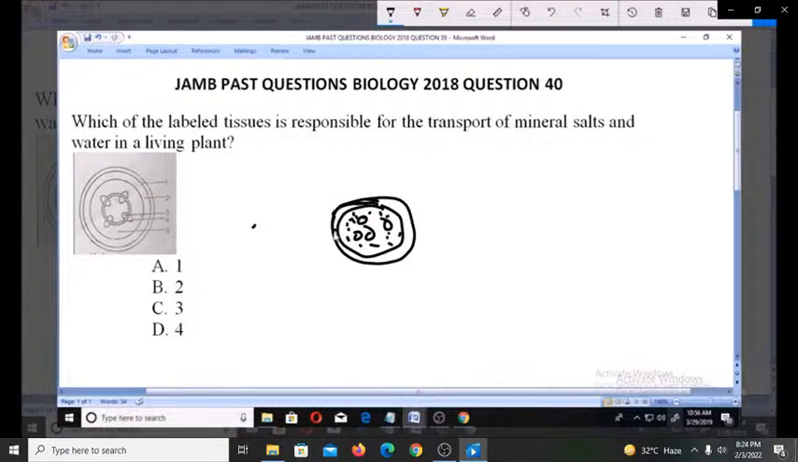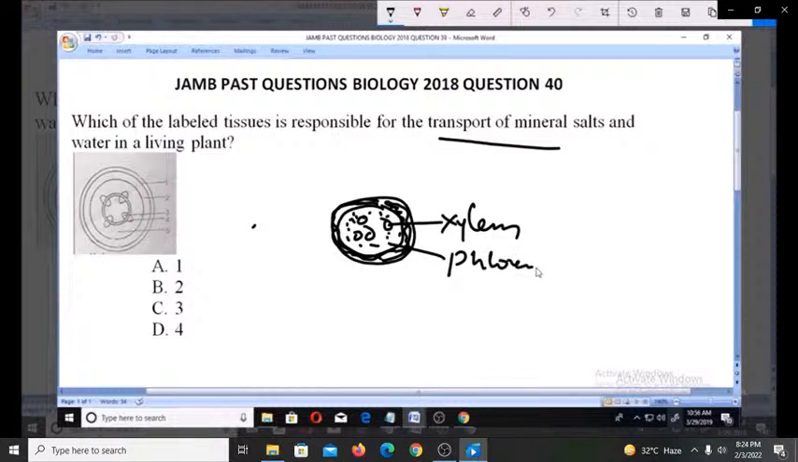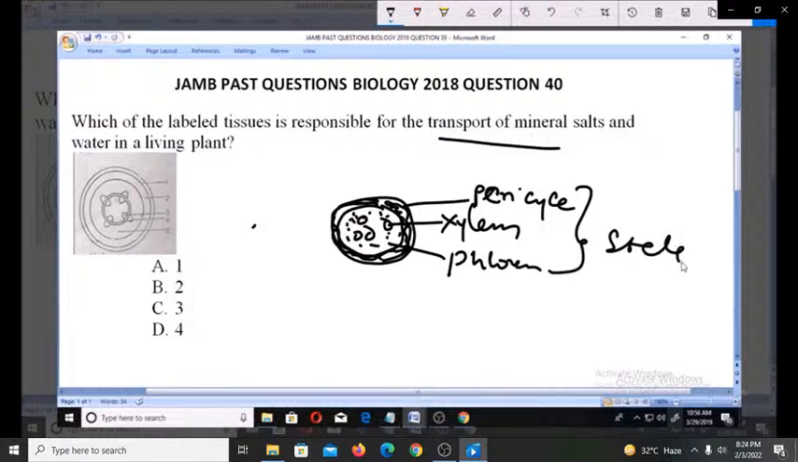You understand? So that is what you have. So you have what we call the xylem, which is actually what is responsible for transport of mineral salts and water. We have the phloem. Then we have the pericycle. Now the combination of these three is known as the stele. You understand? So that's actually what you have.